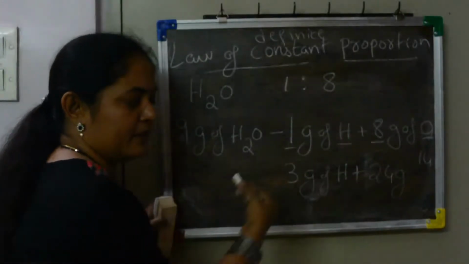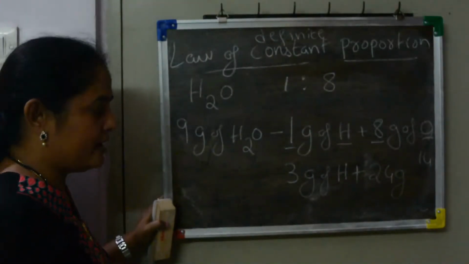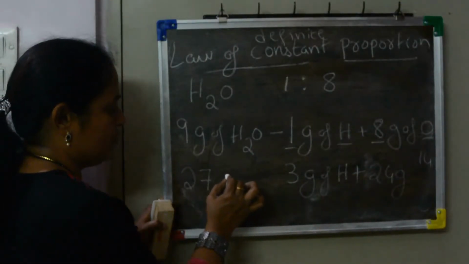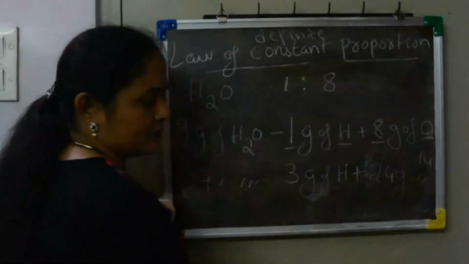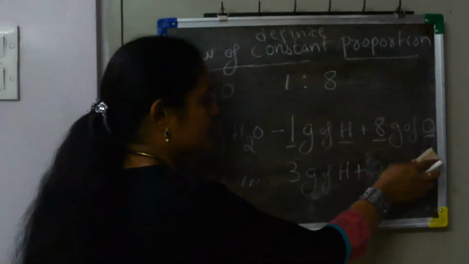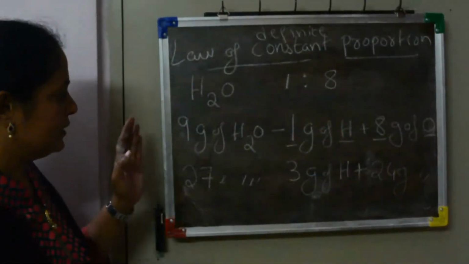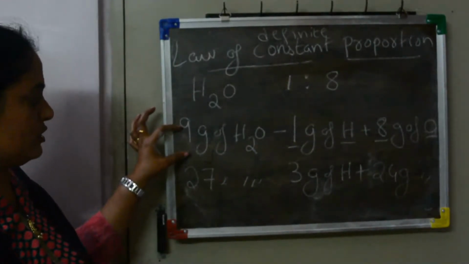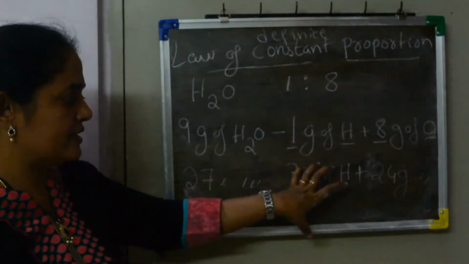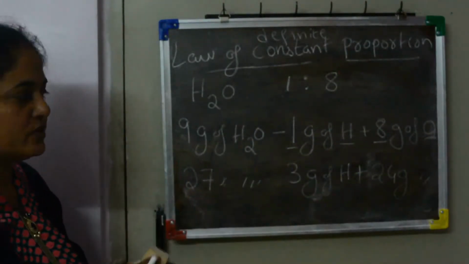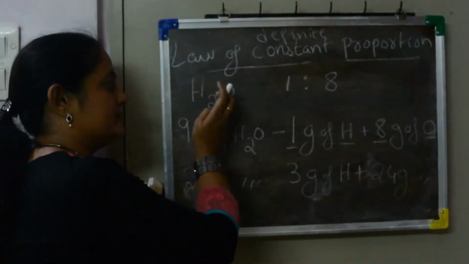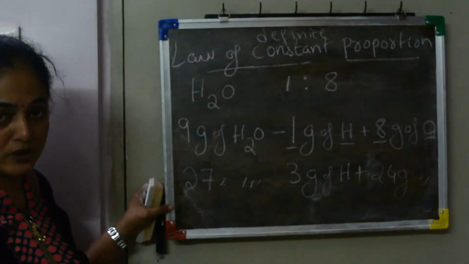So 3 into 8 will be 24. And how much water will be produced? 27 grams of water will be produced. So this is how some problems will be asked for you. Suppose they say that 27 grams of water contains how much hydrogen, how much oxygen. So first we should know in water what is the ratio of mass between hydrogen and oxygen. Accordingly you have to calculate.